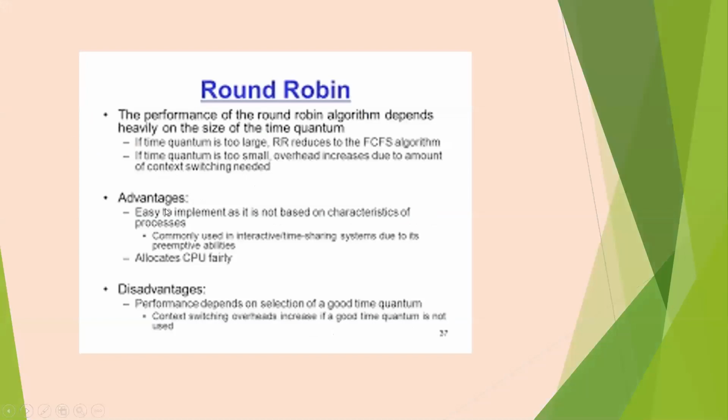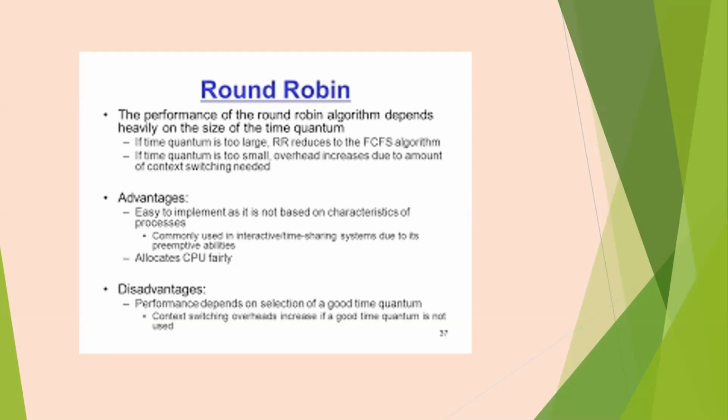Now, these are some advantages and disadvantages of round robin scheduling. Round robin scheduling is easy to implement as it is not based on characteristics of processes. CPU allocation is done fairly. Why? Because CPU is allocated to each and every process in round robin manner.